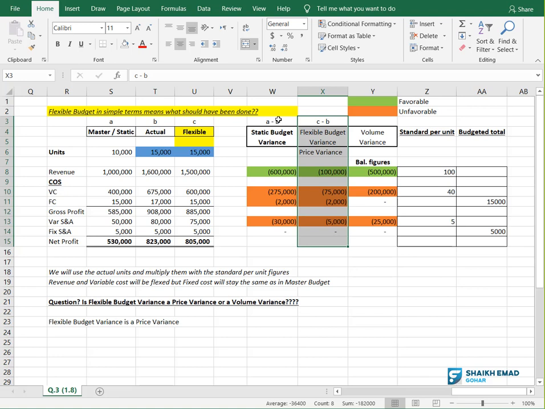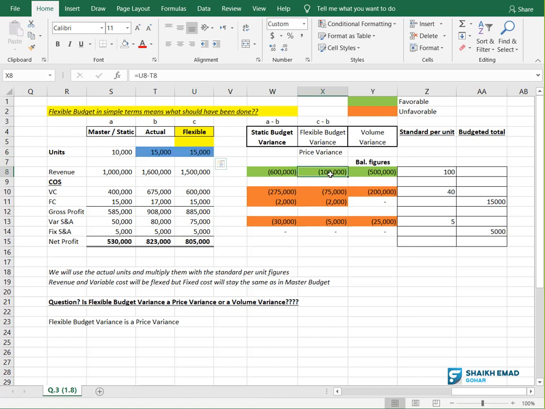Getting it? So basically in this one I am saying, very nice, I allowed you 20 minutes to reach the airport, you took 15 minutes. I am saying very nice. I am not considering the car right now when I am calculating static budget variance. But when you are calculating flexible budget variance, you are considering the car also. You are saying what should have been done if you took a Ferrari. You should have taken 10 minutes, but actually you took 15. So basically 5 is not good. Got the story? And how do I know this? Because I am comparing 15 with 15 now. The base is the same.